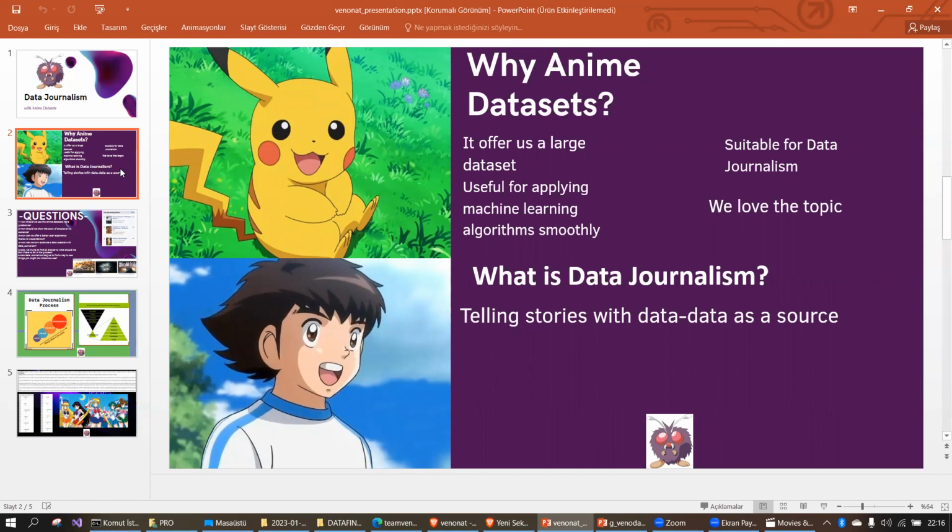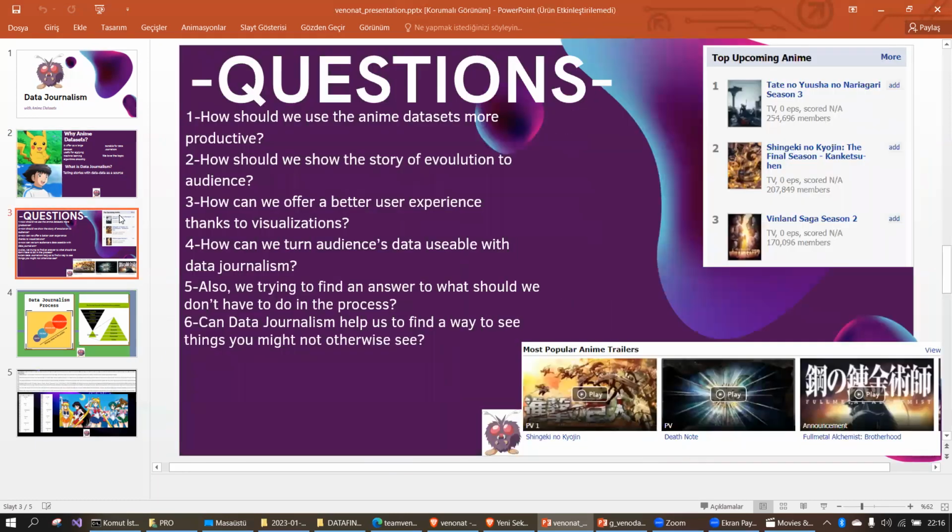And another question is, what is data journalism? The easiest answer is, we can say telling stories with data, and we take data as the main source. This was the center of our project. And we have 6 main questions about data journalism in our project. And I want to read them.